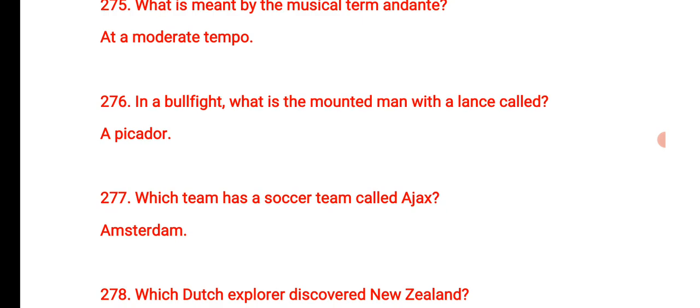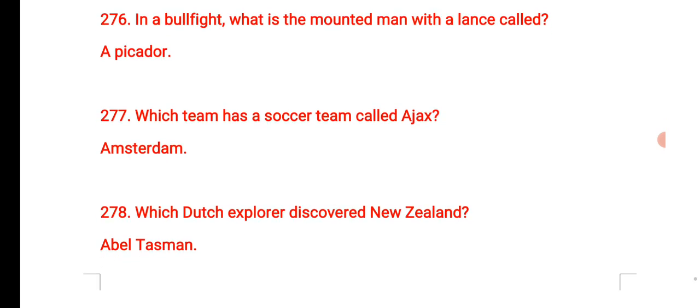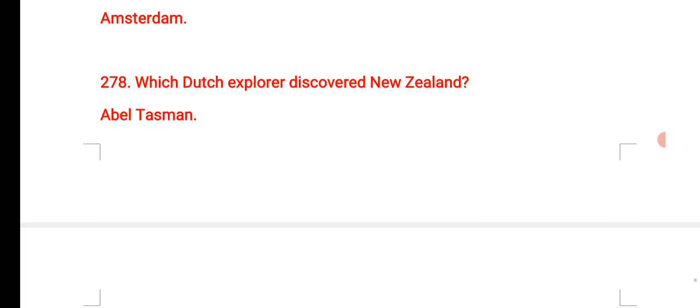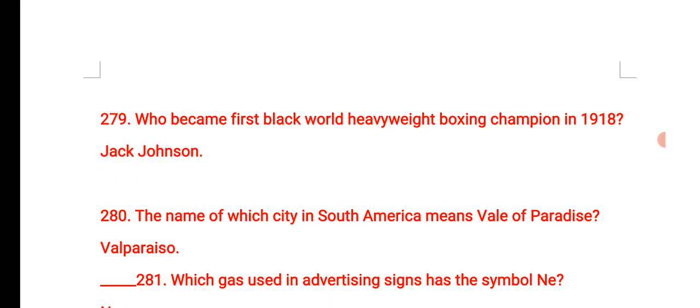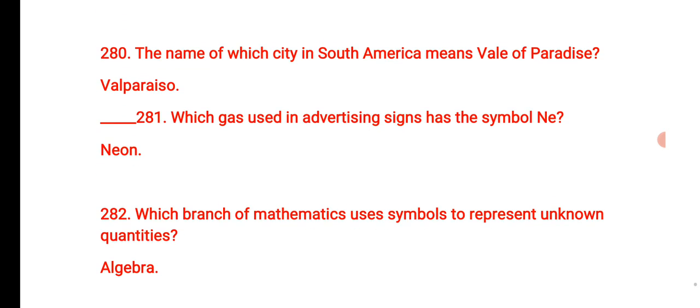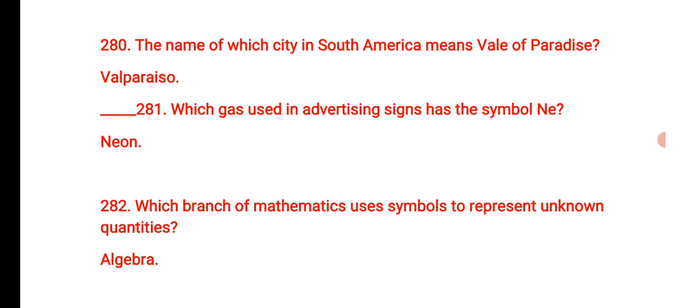That is a picador. Which team has a successor team called Ajax? That is Amsterdam. Which Dutch explorer discovered New Zealand? That was Abel Tasman. Who became first black world heavyweight boxing champion in 1918? That is Jack Johnson.